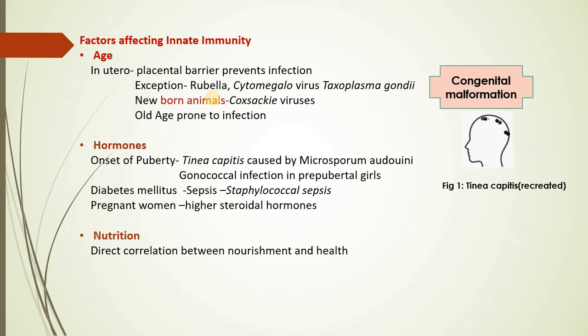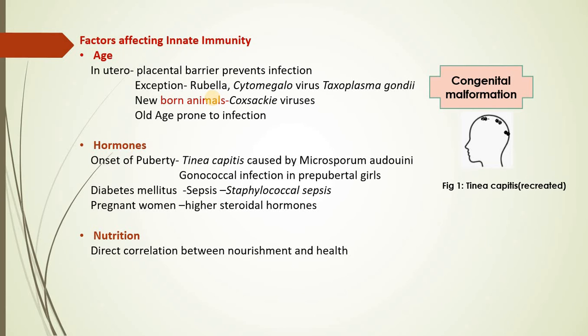A very interesting fact is about the baby in the womb of the mother, wherein you know that the placenta acts as a barrier and prevents all infection. But there are certain exceptions to this rule, that is rubella, cytomegalovirus or Toxoplasma gondii, which cause congenital malformation, and this is only because these organisms can pass through the placenta and bring about infection, right? So I hope this is clear to you.